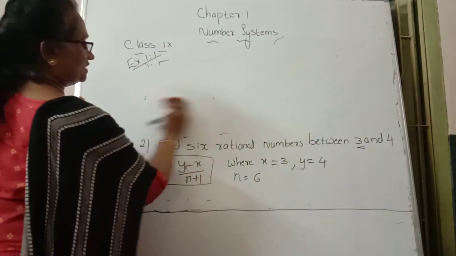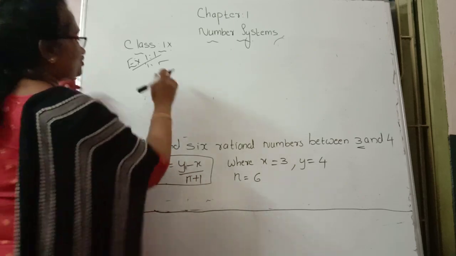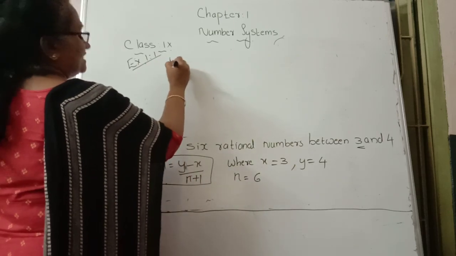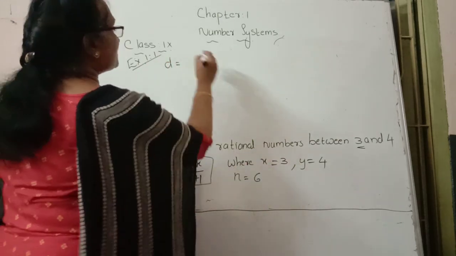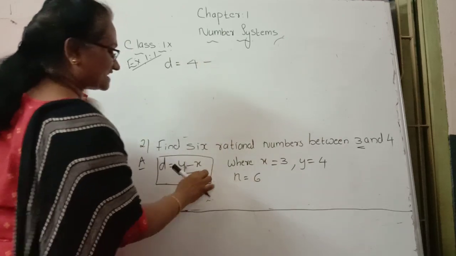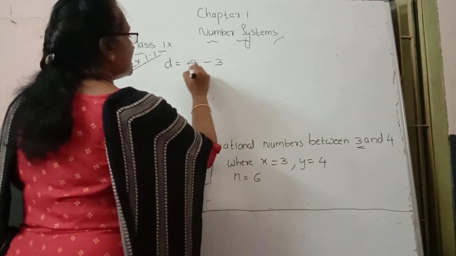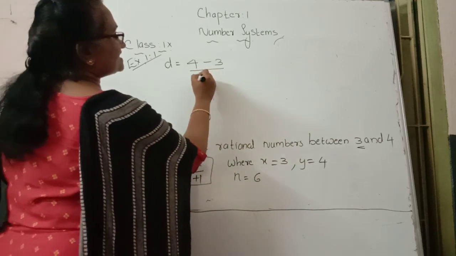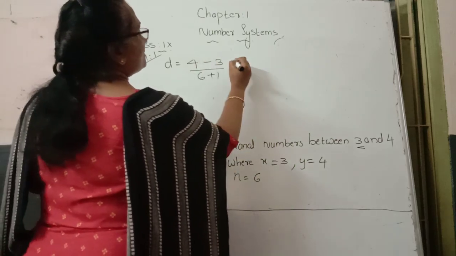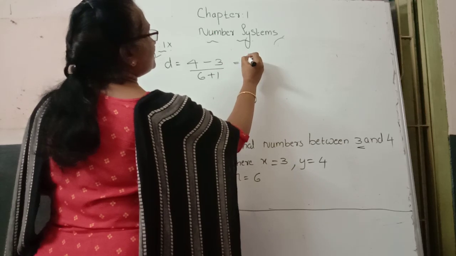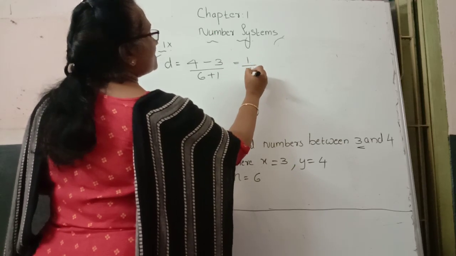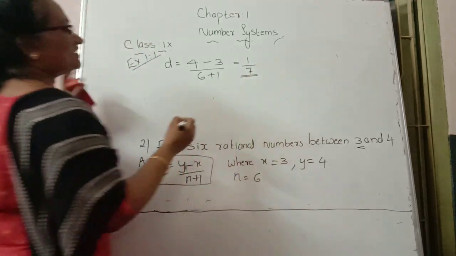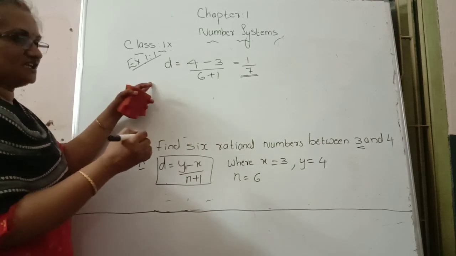Here, first, solving time, how to find the d value. d is equal to y value, 4, minus x value, which was 3, by the formula, divided by n plus 1, where the n value is 6, so 6 plus 1. So 4 minus 3 in the numerator, by 6 plus 1, comes to be 1 by 7. This is our d value.